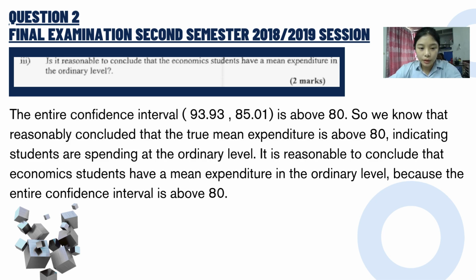Question 2B3. Is it reasonable to conclude that the economy students have a mean expenditure at the ordinary level? The entire confidence interval, 93.93 and 5.01, is above 80. So it is reasonable to conclude that the true mean expenditure is above 80, indicating students are spending at the ordinary level. It is reasonable to conclude that the economy students have a mean expenditure at the ordinary level because the entire confidence interval is above 80.